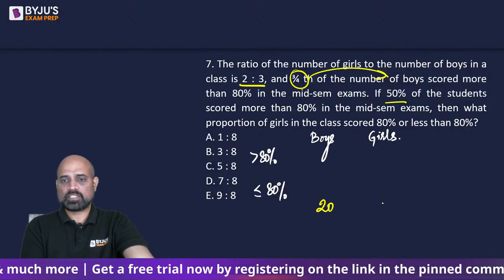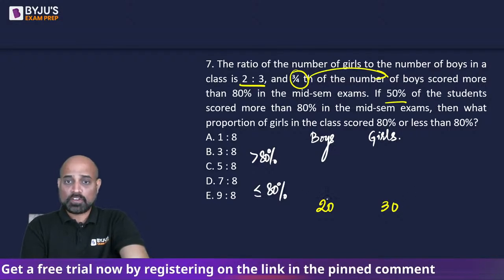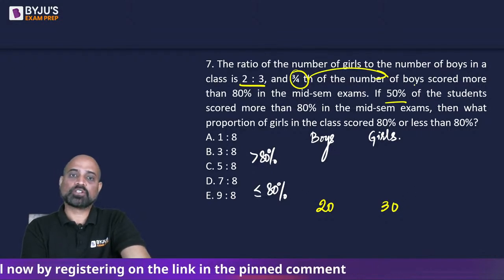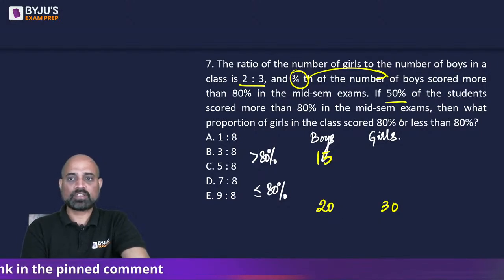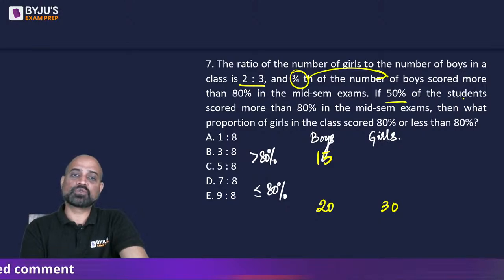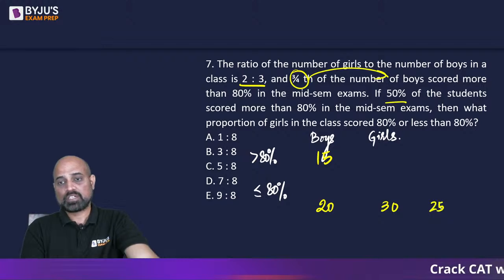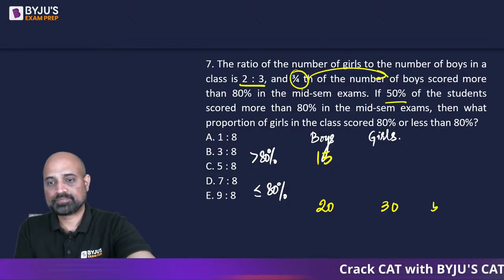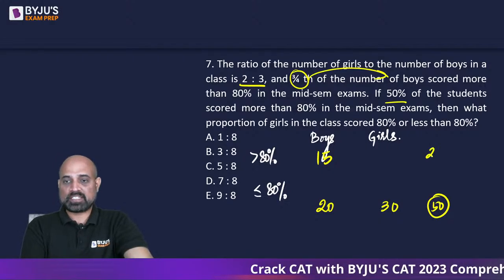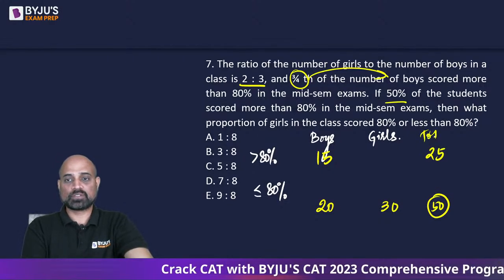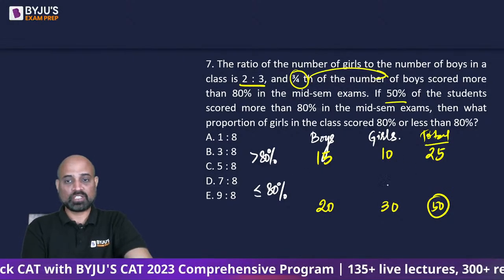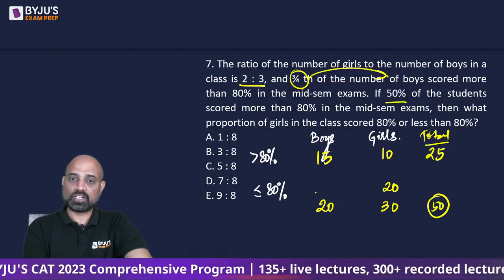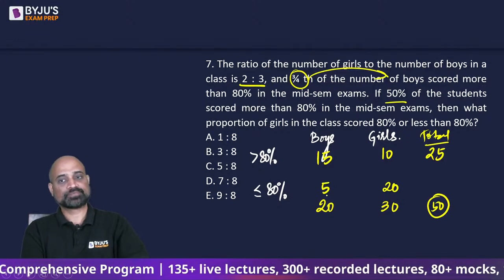There are 20 boys and there are 30 girls. Now, out of these 20 boys, 3/4 of the boys scored more than 80%. 3/4 यानी 15 boys scored more than this. And 50% of the students scored more than 80%. 50% of students, ये कितना अपने पास? Sorry, 50 है. 50 का 50%, that is 25 overall students who scored more than 80%. Out of these 15, if 10 are girls, total 30 है, so this 20 are girls who scored less than this, और ये हमारे पास 5 हो जाएगा.